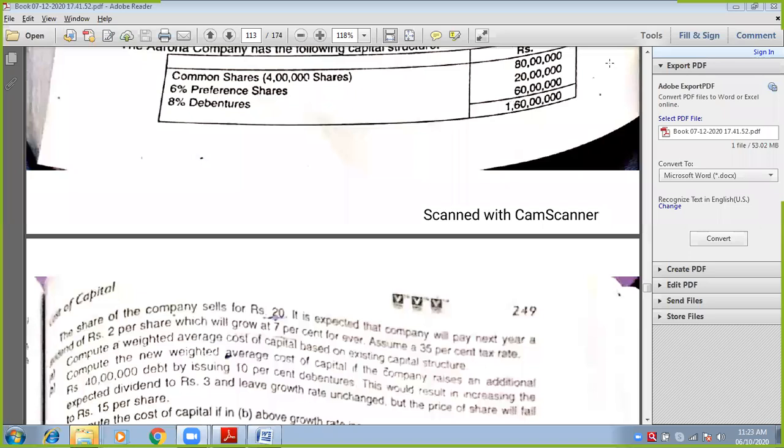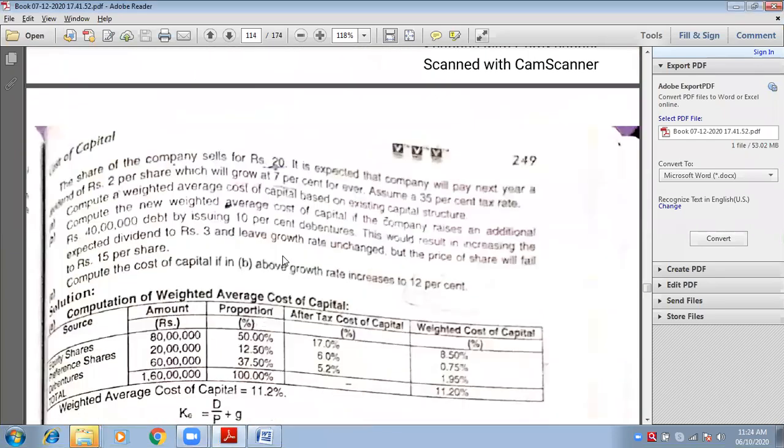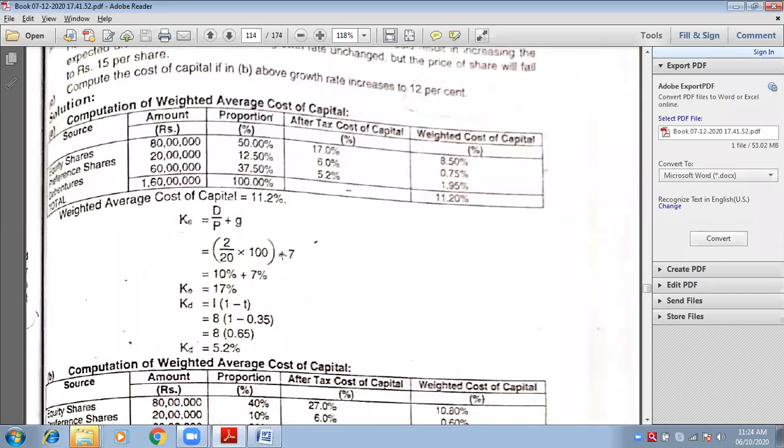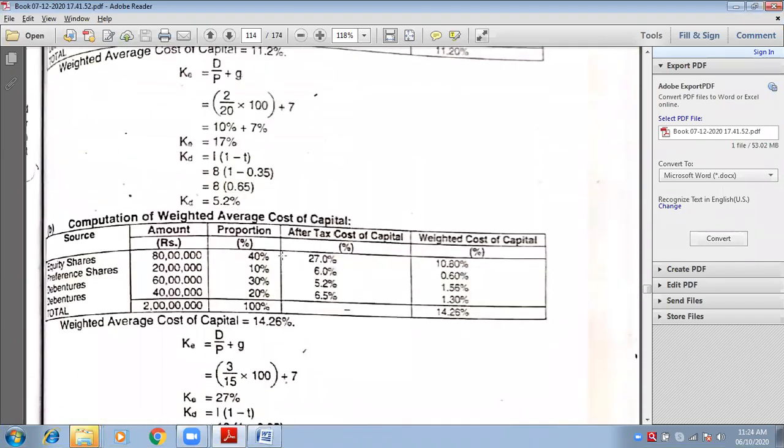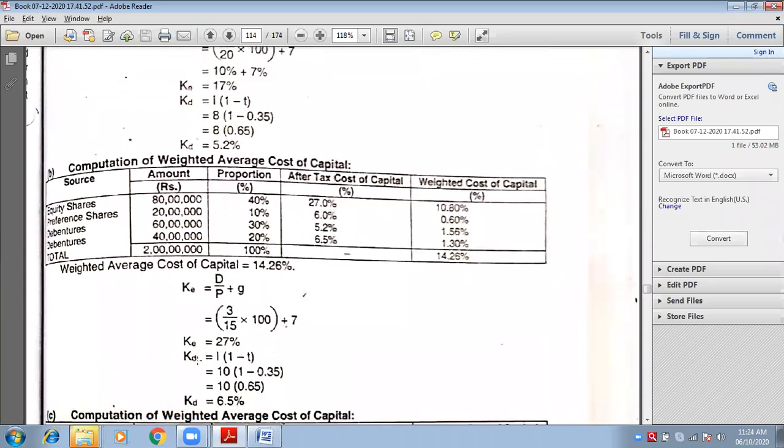Will you repeat? What is the answer of the second case? 14.26%. Has everybody got that? See, first was 11.20, correct? Yes, ma'am. And second was 14.26. Right answer. See how he has calculated KE and KD? The same way you should also be calculating. Have you done it the same way? Yes. Okay, let's do the third part now.